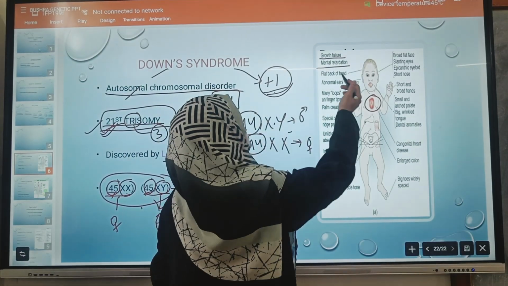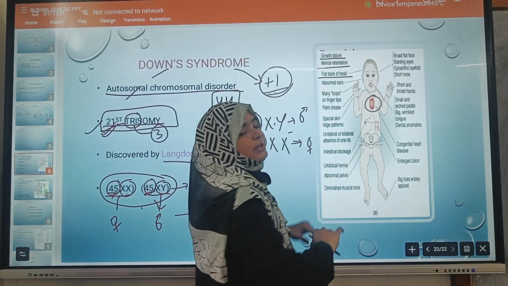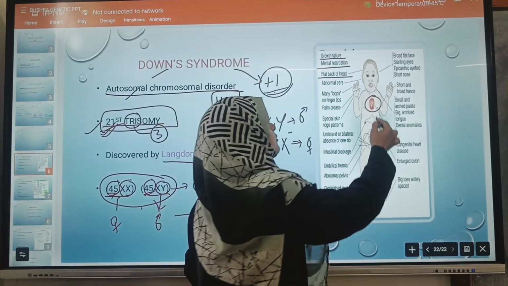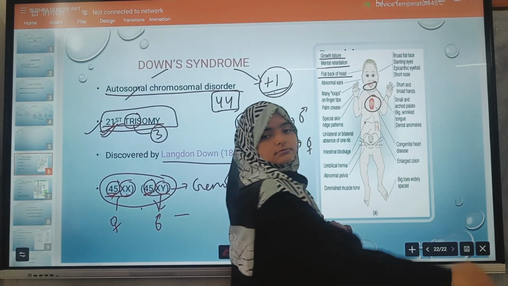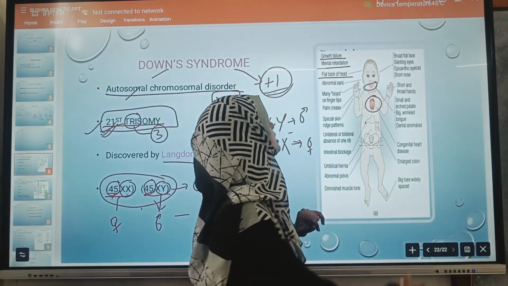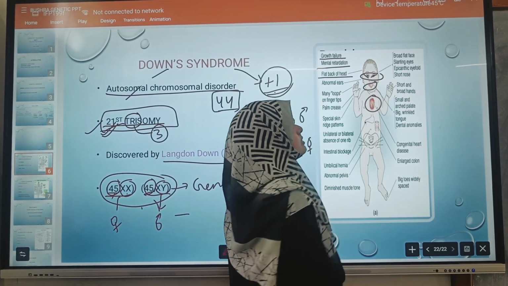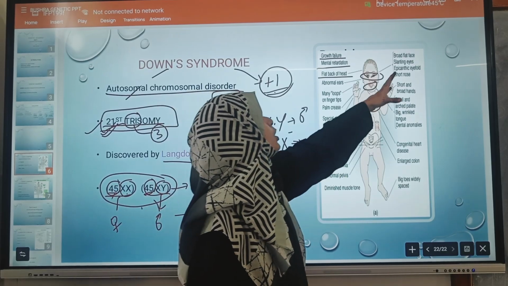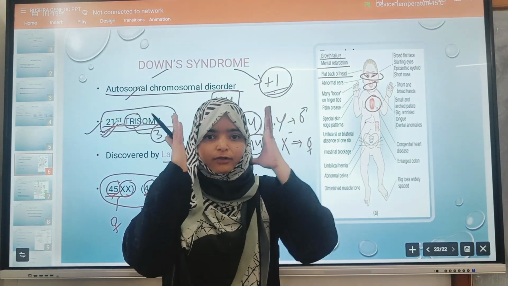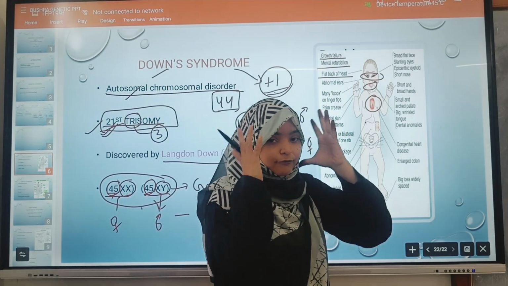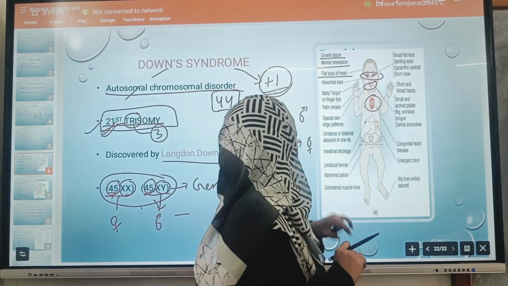There is a flat back of the head. The back of the head will be flattened. In this case, the tongue is protruded. The eyes are slanting. The slanting eyes look just like this. Broad, flat face. The proportion of the face and the body is disturbed. The face is broad in this case.